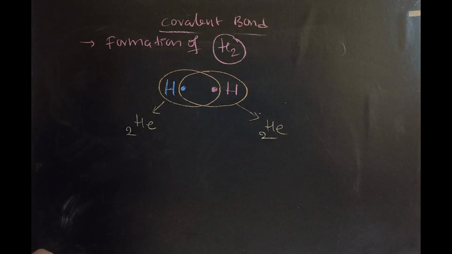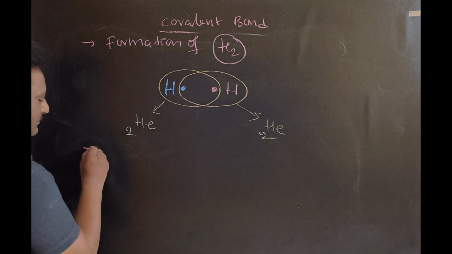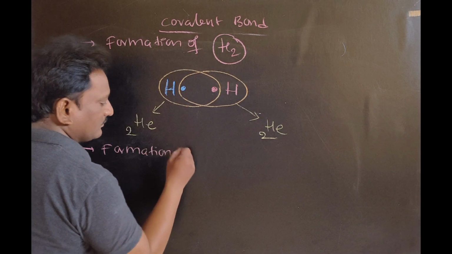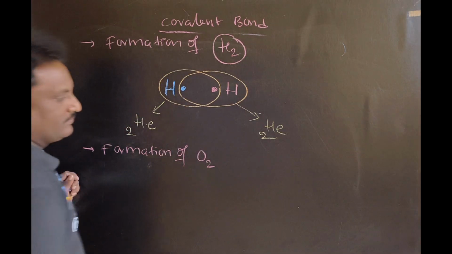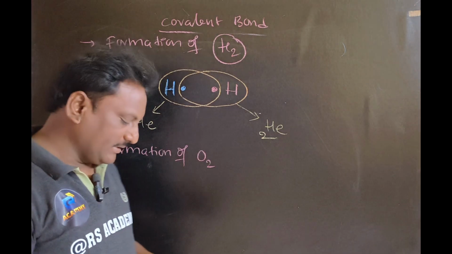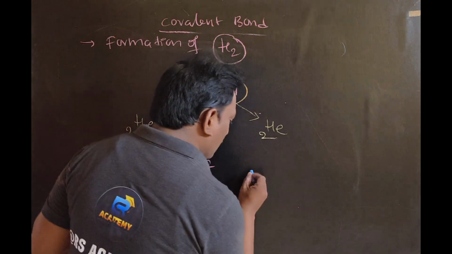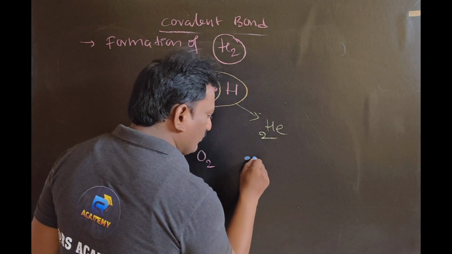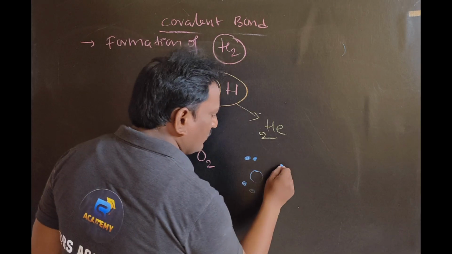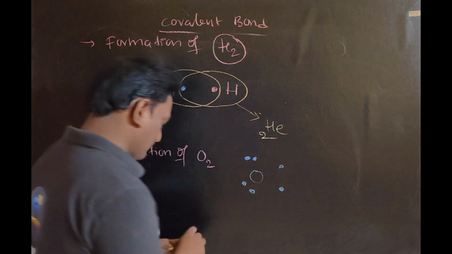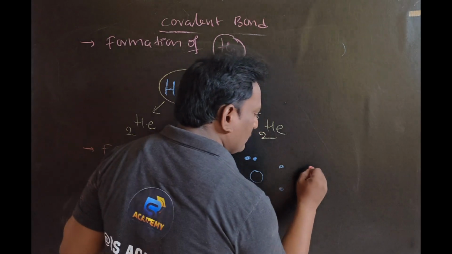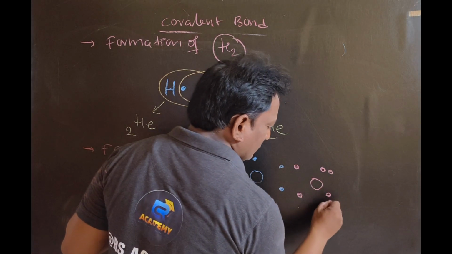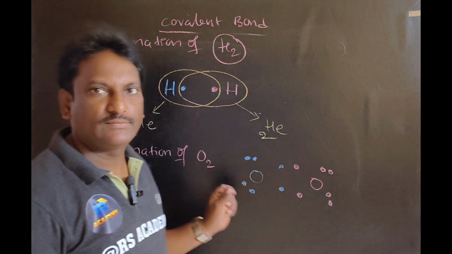So let us take one more example, formation of the oxygen molecule, O2. We require two oxygen atoms. This is one oxygen atom. Lewis dot structure: two pairs of electrons, two unpaired. This oxygen atom also has two unpaired electrons and two pairs of electrons.